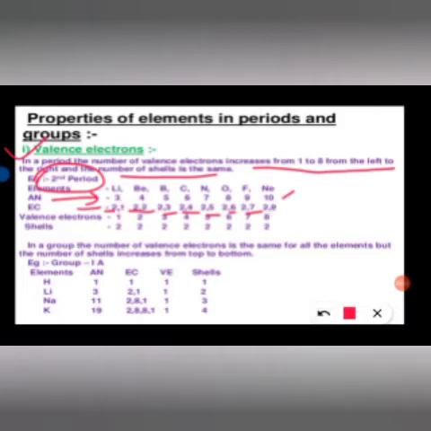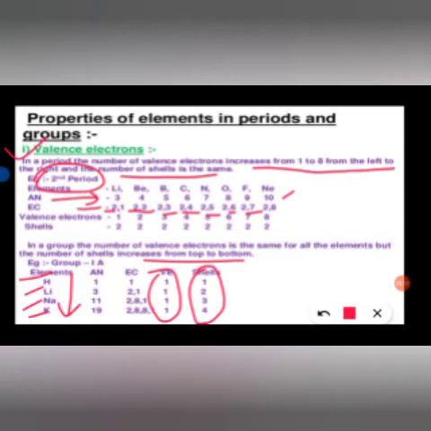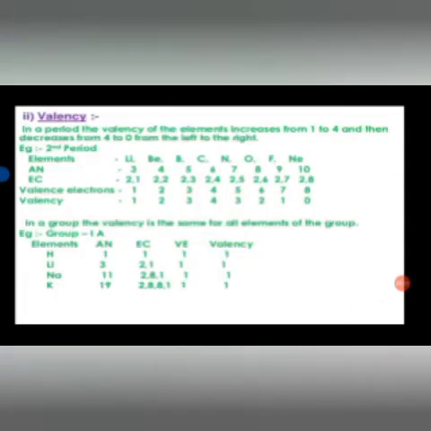Whereas in a group, the number of valence electrons is the same for all the elements, while the number of shells increases from top to bottom. Hydrogen, lithium, sodium, potassium, it is a group. The valency will remain the same, and shells increase. Because of that increase in shells, the atomic size will increase.